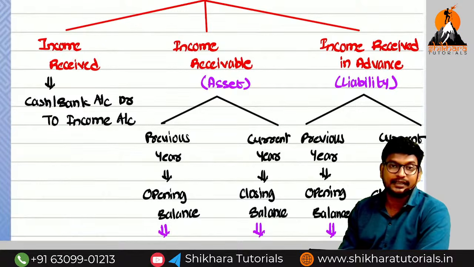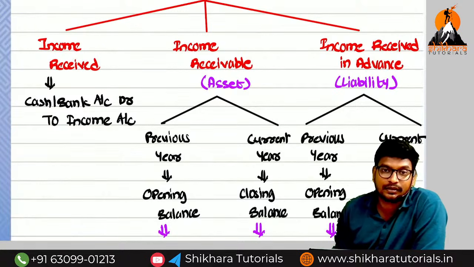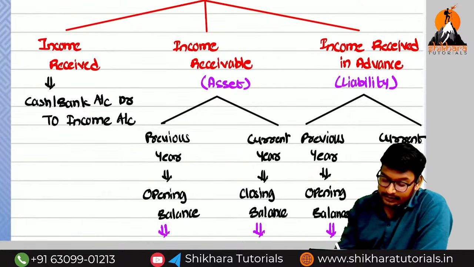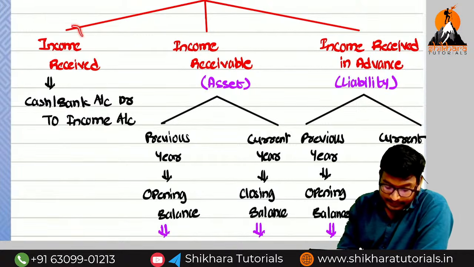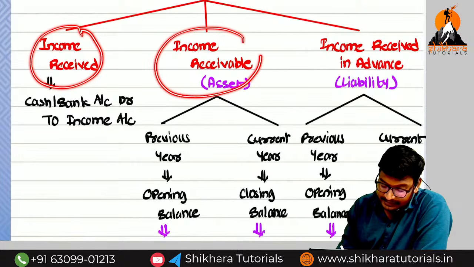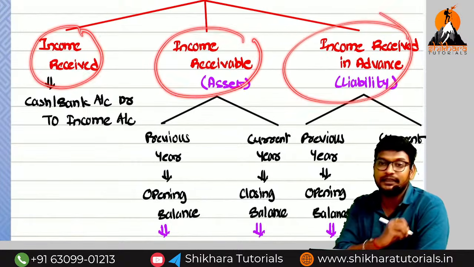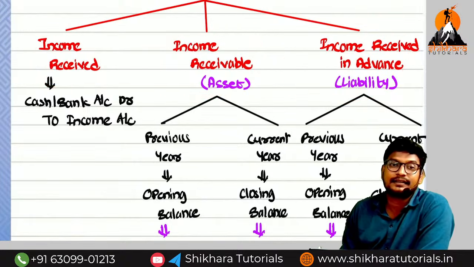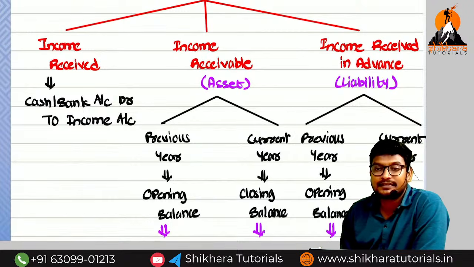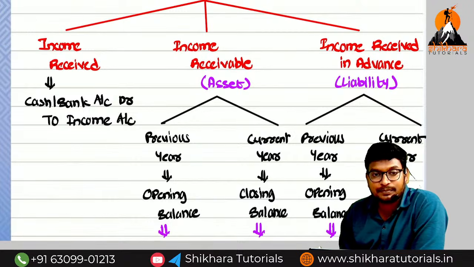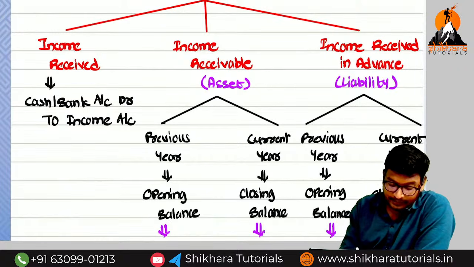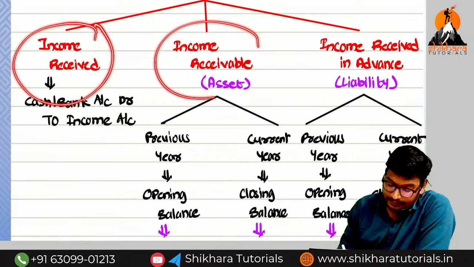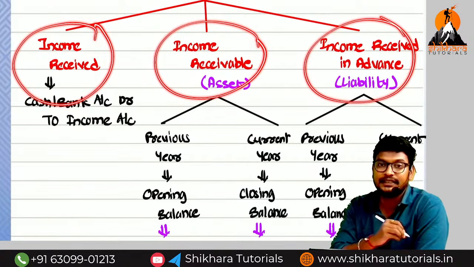Next, the same logic will be applicable for the income also. For the income, what are the three normal regular transactions? Income received, income receivable, income received in advance. What are the general transactions for the expenses? Expenses paid, outstanding expenses, prepaid expenses. What are the general transactions for the income? Income received, income receivable, income received in advance.